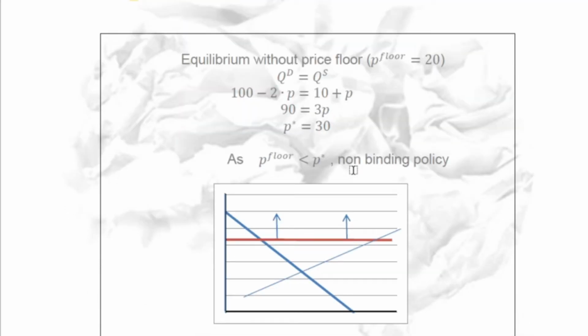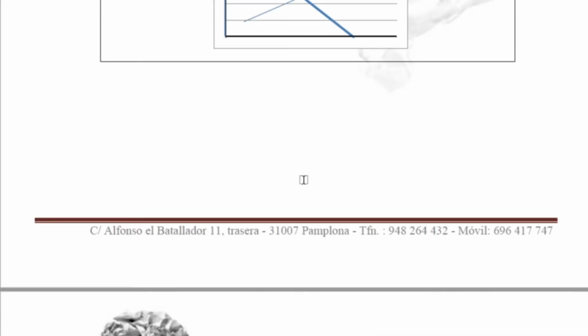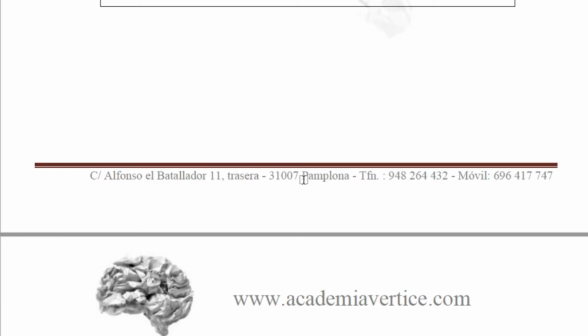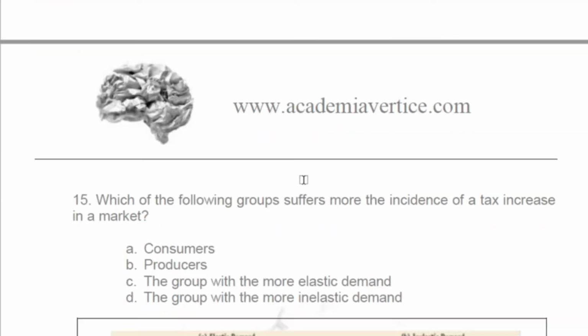No, sorry, the graph is not correct. This line should be here, and this line should be here, and the price floor is from here to the upper part. Okay, so nothing changes. There's no deadweight loss and no change in producer surplus, consumer surplus, no change in anything.